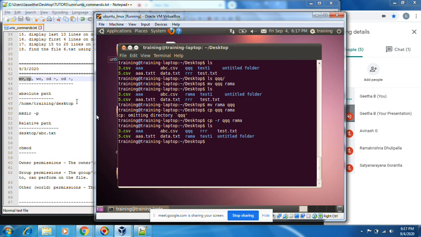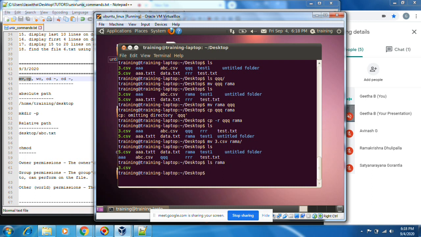Okay, now we just did this within a directory. Now I want to move this 3.csv to this Rama directory. If I do mv 3.csv to the Rama directory, the source will be deleted, and then it will be moved to the Rama directory. 3.csv is there.